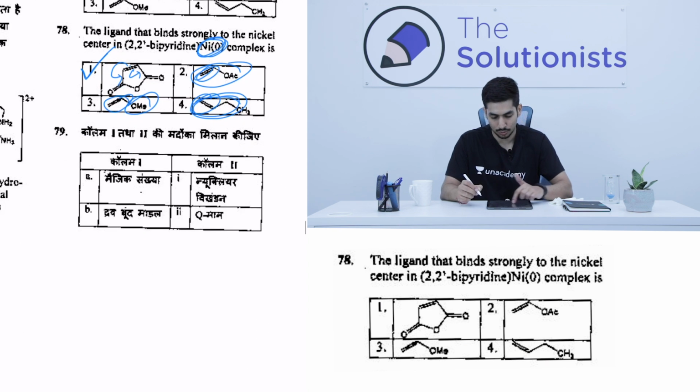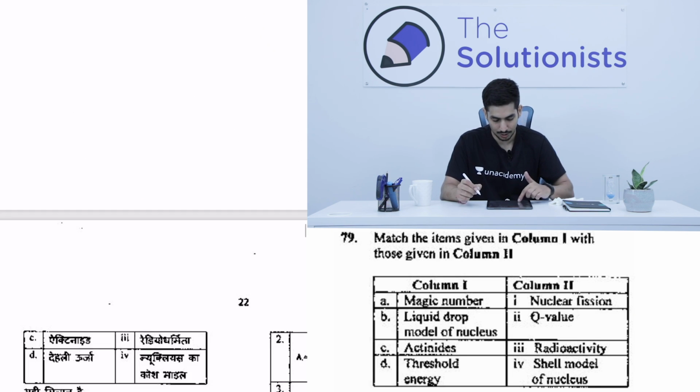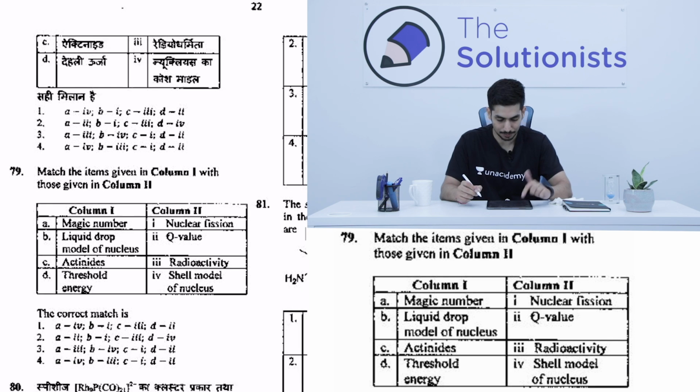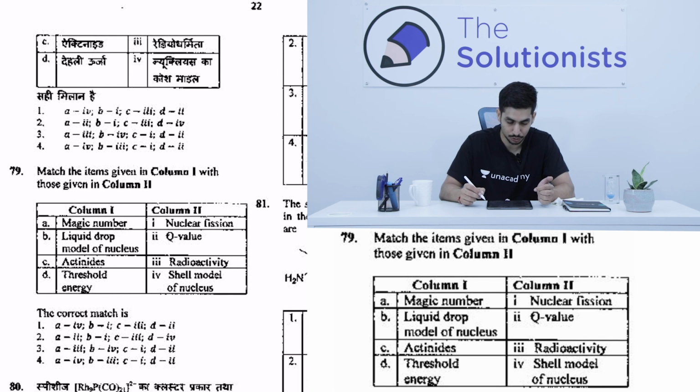So now let's move on to the next one. This is a basic analytical chemistry question, and this is actually very easy. You should be very well versed with it. Magic number, all of us know, is related to the shell model of the nucleus. This is very common, and your liquid drop model of the nucleus is basically from nuclear fission. If you have studied basic nuclear chemistry, you should have this idea.